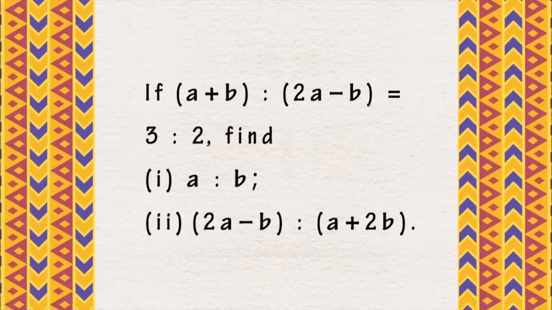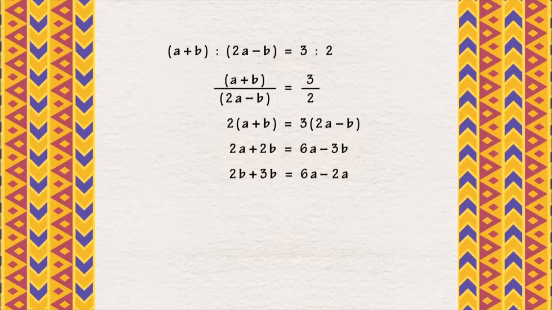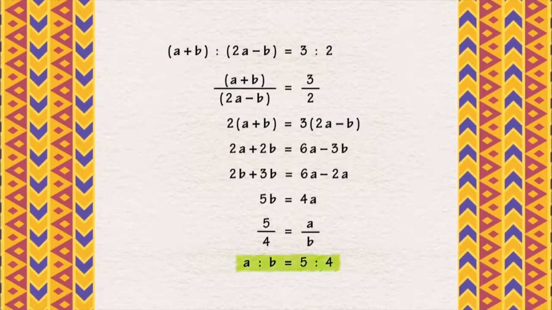Let's try to solve this problem about ratios. In the first part, let's first express the ratio as a fraction, do the cross multiplication, and then simplify the expression. Converting 5b equals 4a into a fraction, we can then write the fraction out as a ratio. So the answer to this problem is a to b equals 5 to 4.